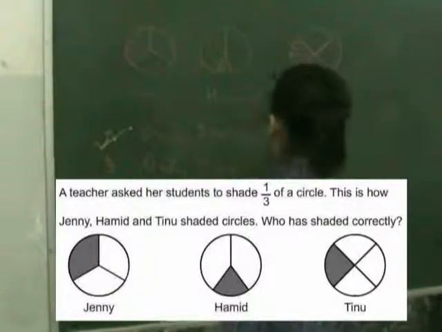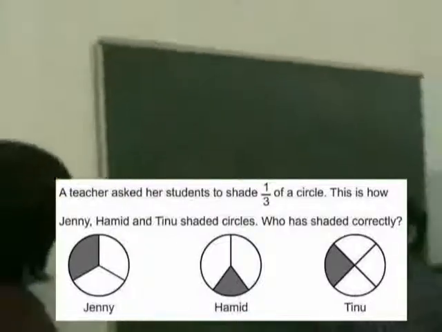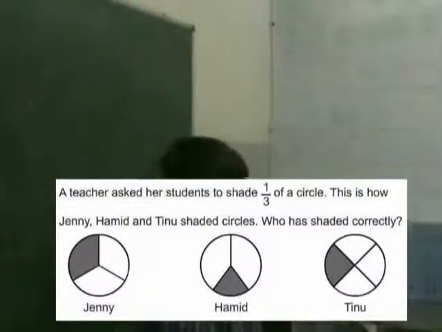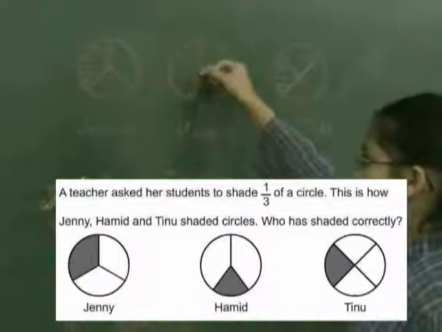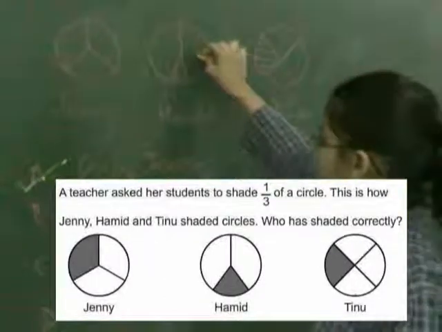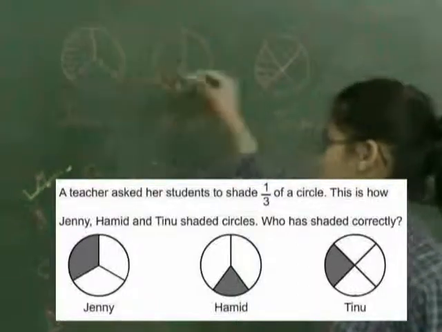So from 3 parts, one part is shaded. But there are 3 parts and one is shaded, so why not both Jenny and Hamid? This is not an equal part. These 3 are equal, but these 3 are not equal.